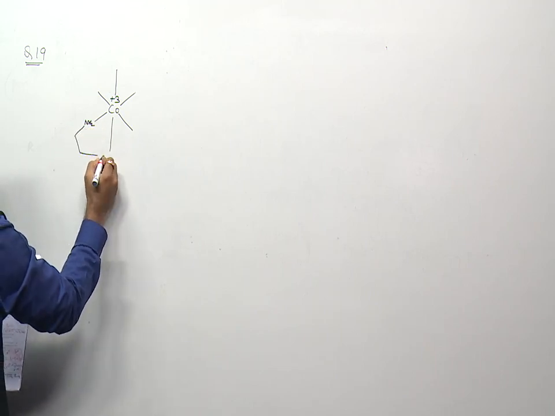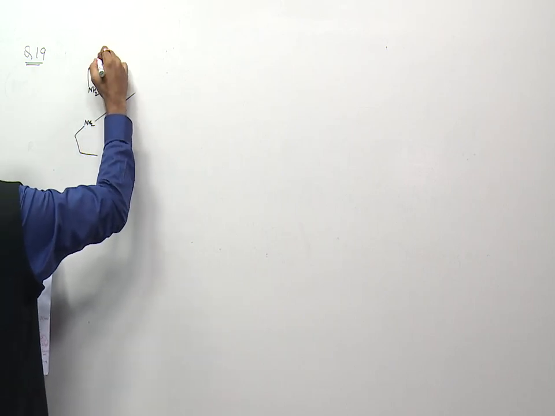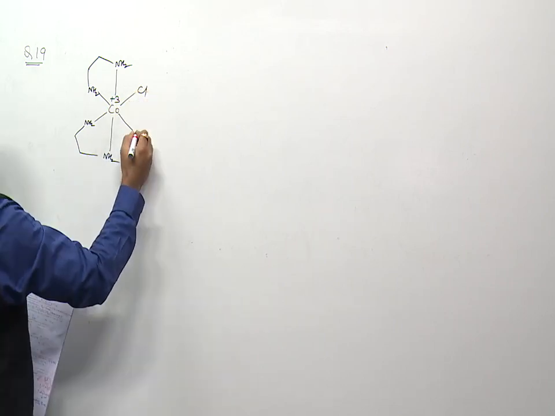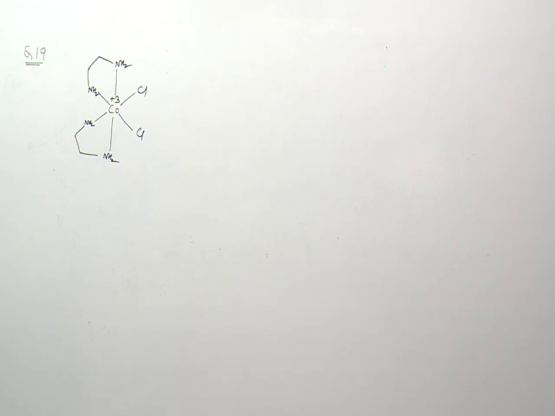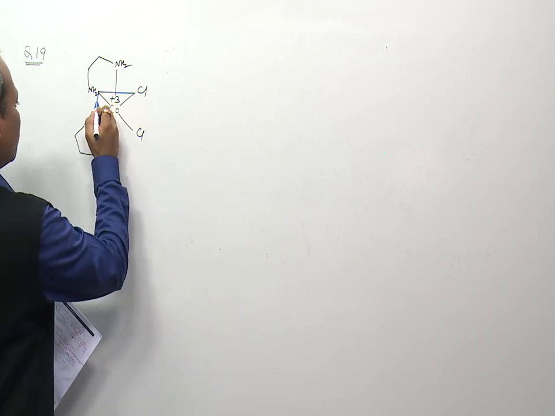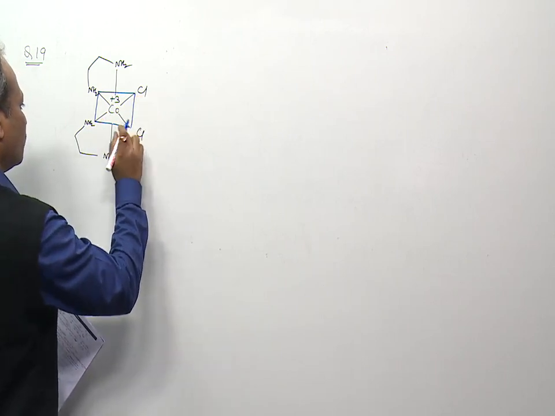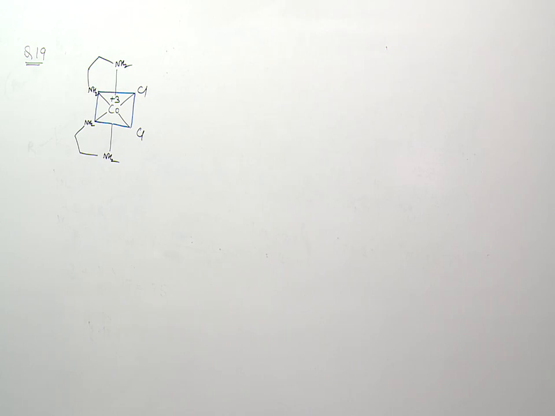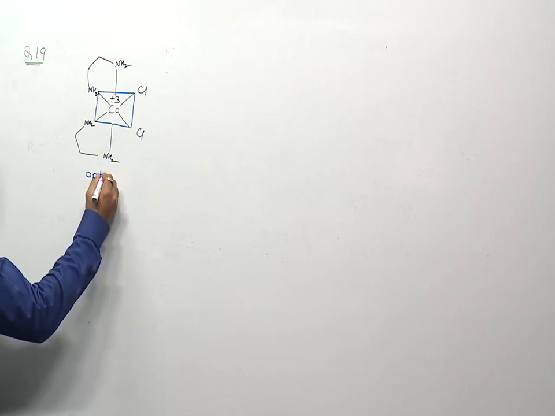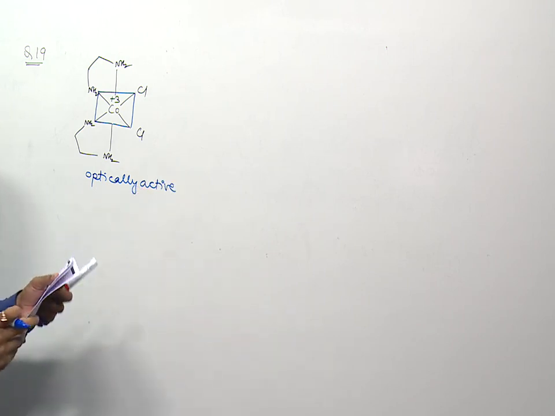One of the ethylene diamine is at this cis position, another one is at this cis position. So this is Cl and this is Cl. In this complex there is no plane of symmetry, so it is optically active. So we got our answer.